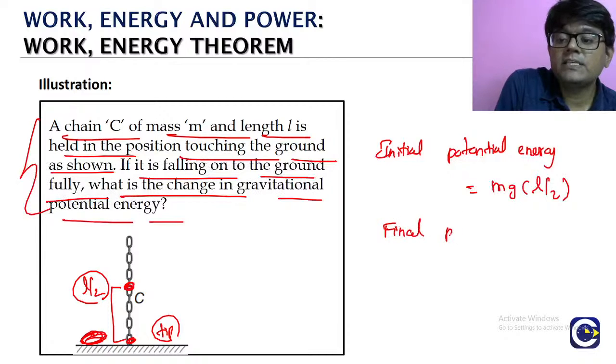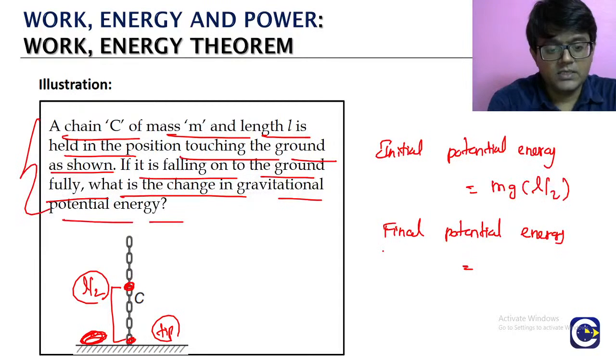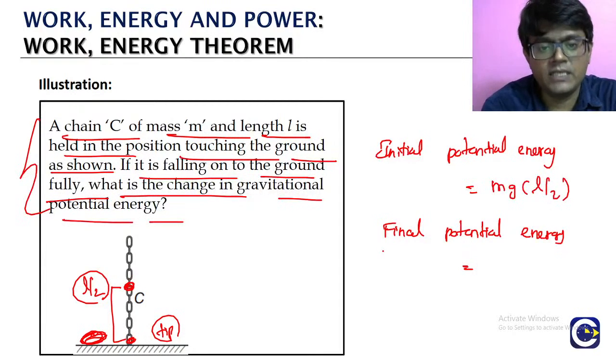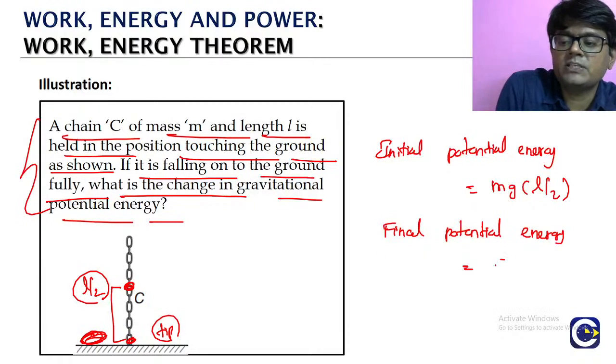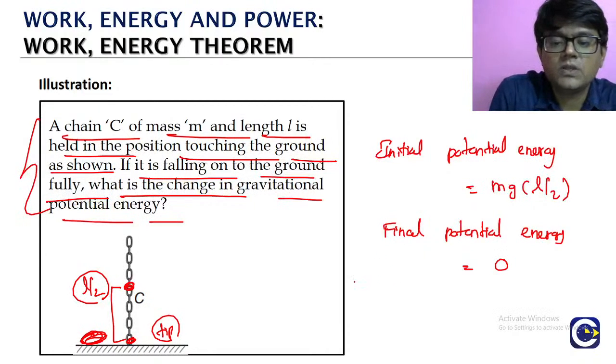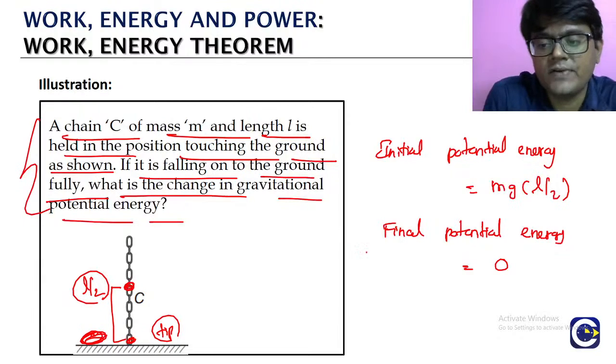Final potential energy is what? Because the entire chain is falling onto the surface, right? Means chain including its geometric center, everything is on the surface. So final potential energy will be what? 0. They are asking what is the change in the gravitational potential energy.